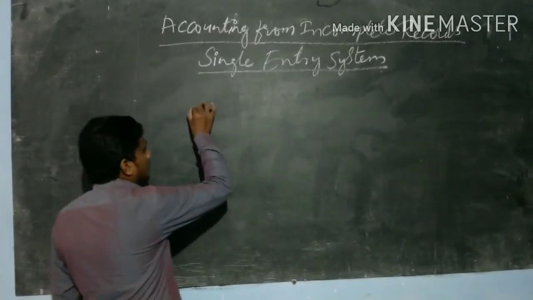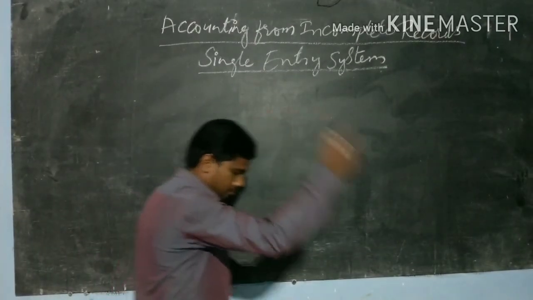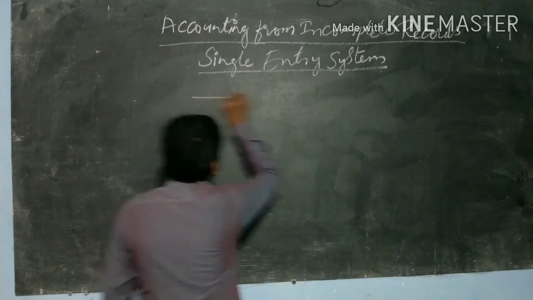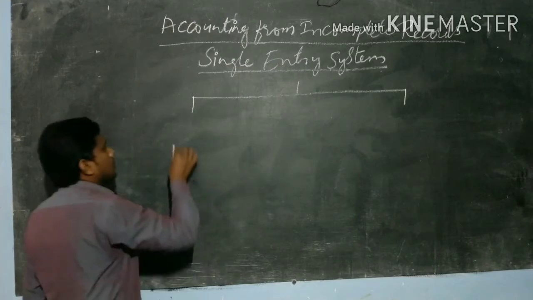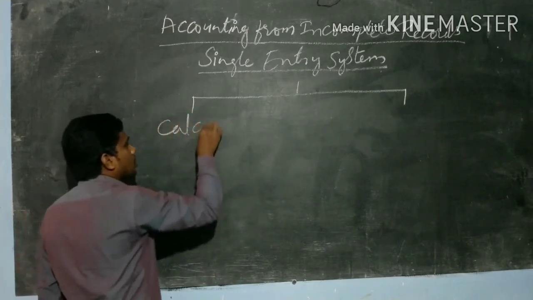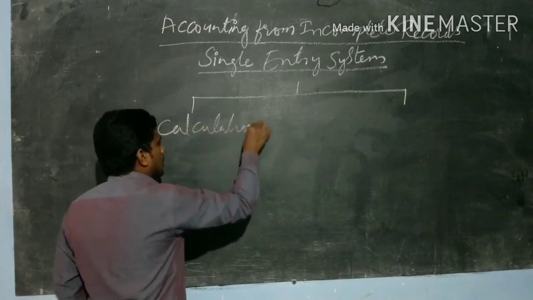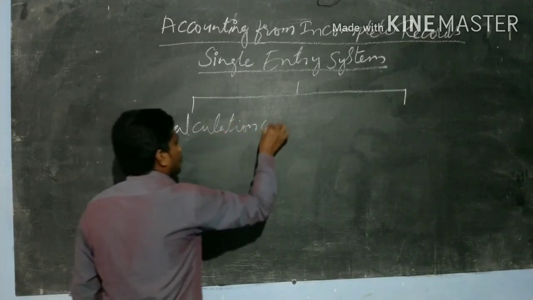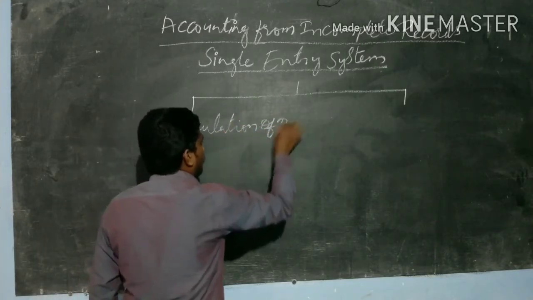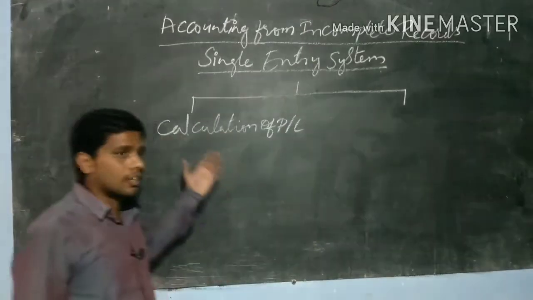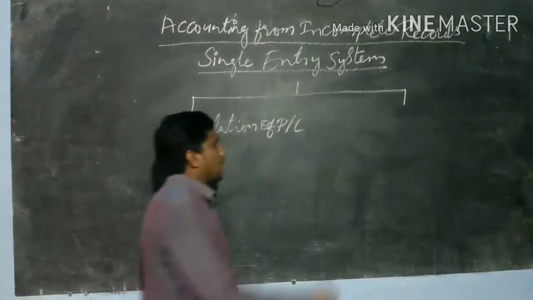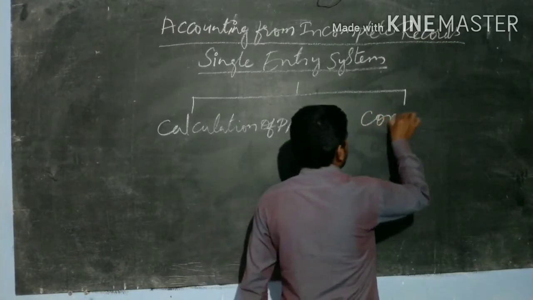Actually here two methods are there: calculation of profit or loss, directly calculating profit or loss under the single entry system, or otherwise conversion.